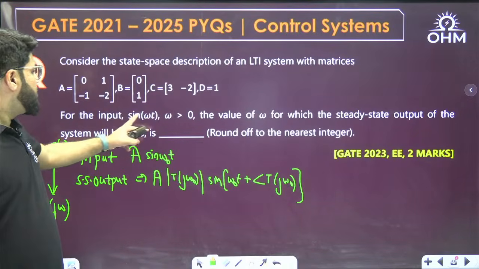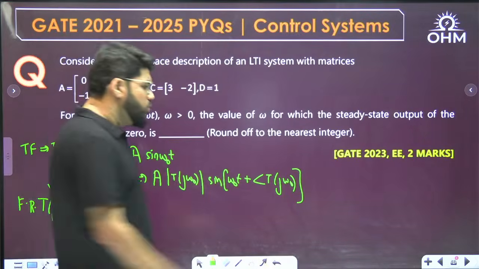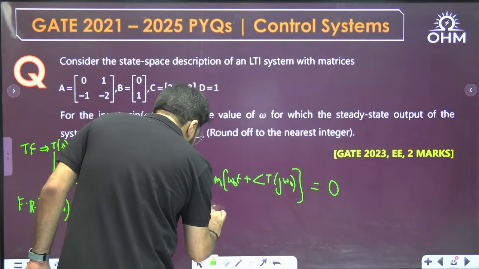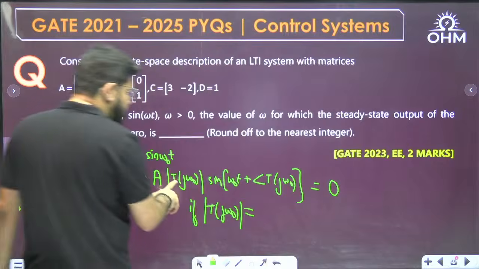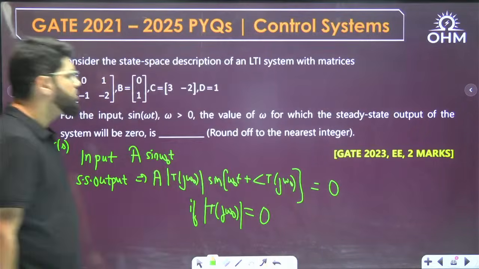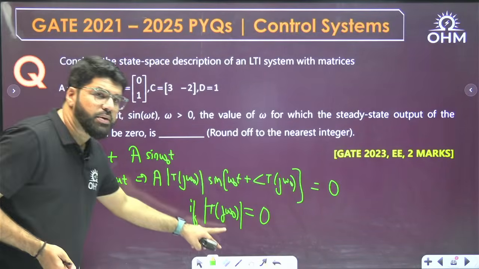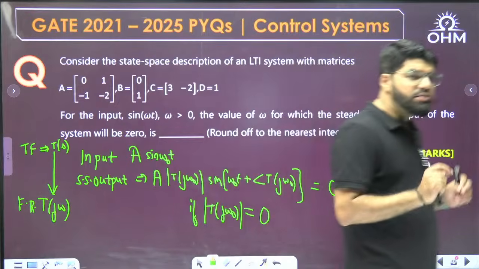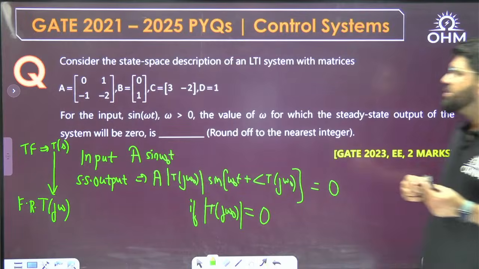And what you want for the input sine omega t, the value of omega for which the steady state output will be 0. Okay, you want the steady state output to be 0. So this will be 0 if the magnitude of the frequency response of the system at the specified frequency is 0. Okay, right. Frequency response can be obtained if you first get the transfer function. So in this question you have to get the transfer function using the state space model given.